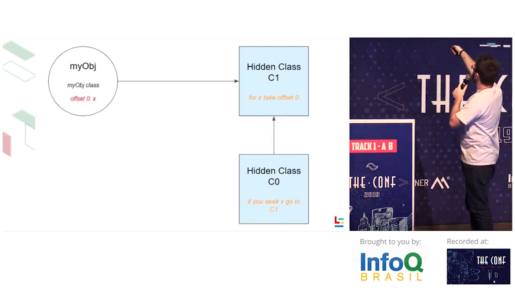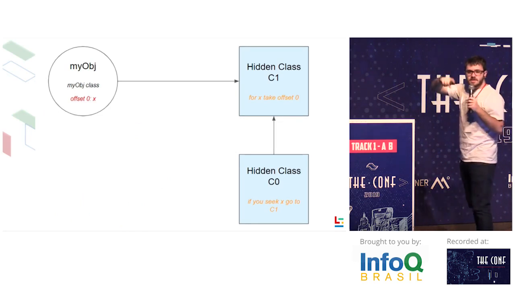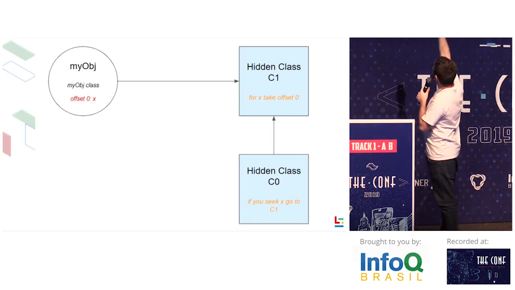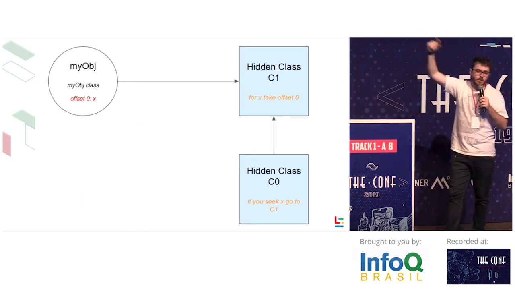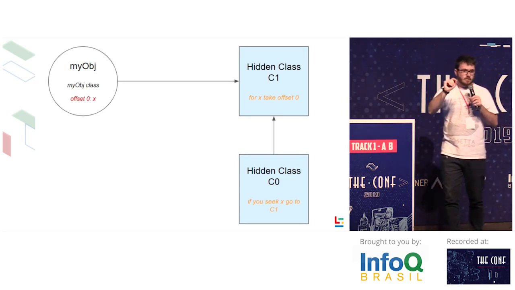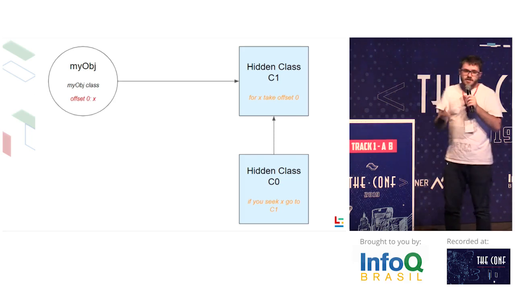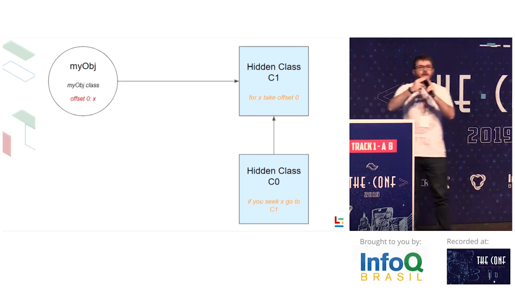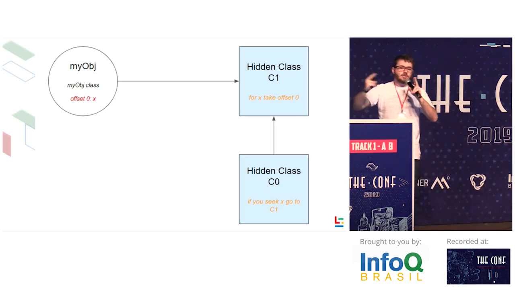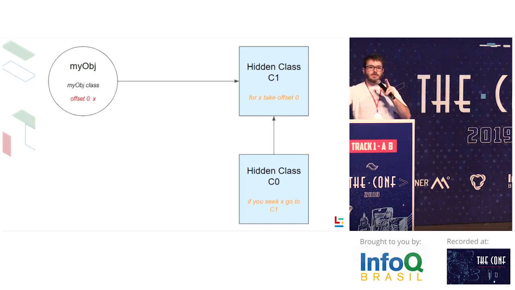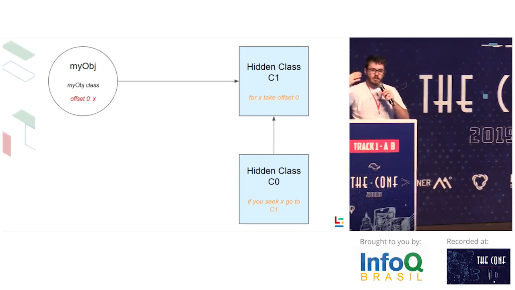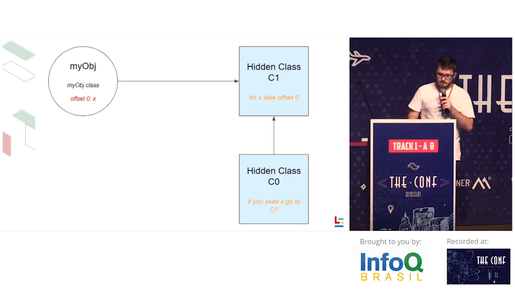So C0 is the base for C1, and it adds a transition from C0 to C1. So now C1 is an object with an X variable and an offset. The offset in memory is how many bytes the compiler should jump to get to the value. This is easily obtained by the typing of the variable and so on. That's pretty nice. There's more about this in the guide.